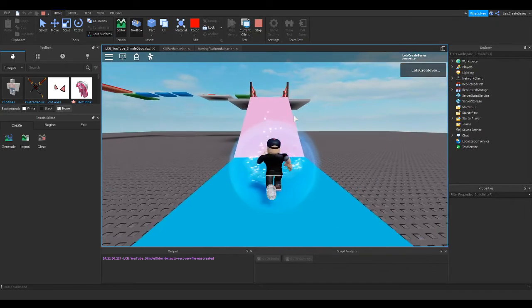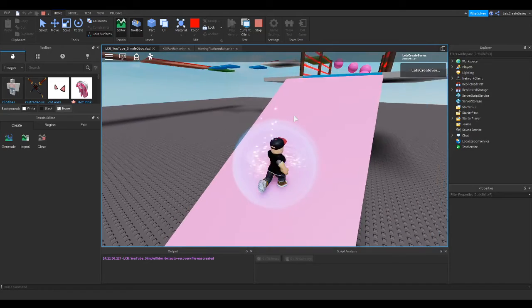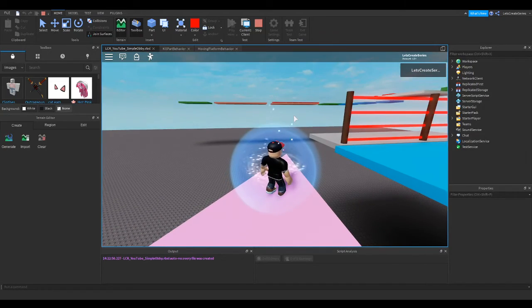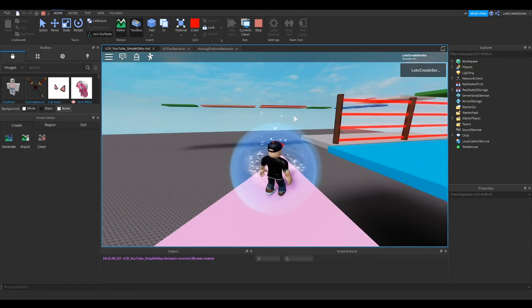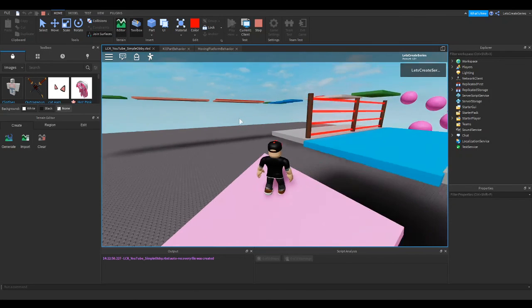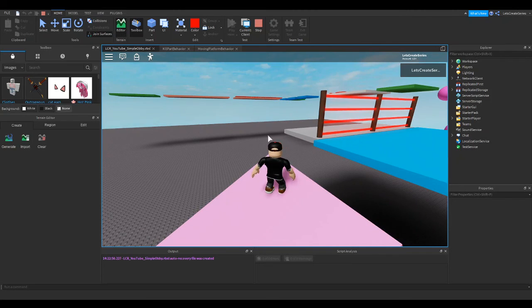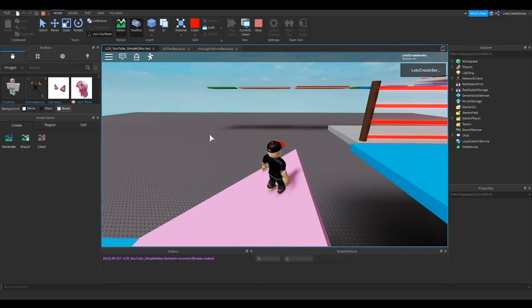Well, that'll do it for this episode. All we did today in day 7 was create the conveyor belts. And in the next coming videos, we will hook up these checkboxes, we'll get rid of that base plate, and we'll publish your game. And that'll be the end of the simple obby.